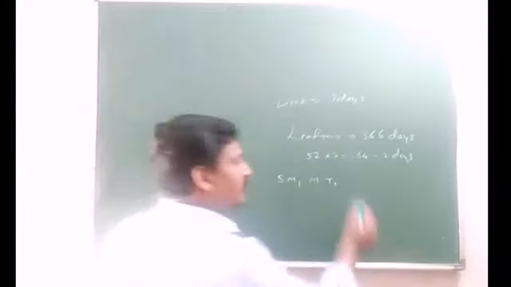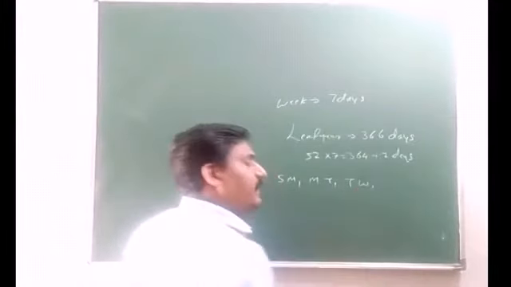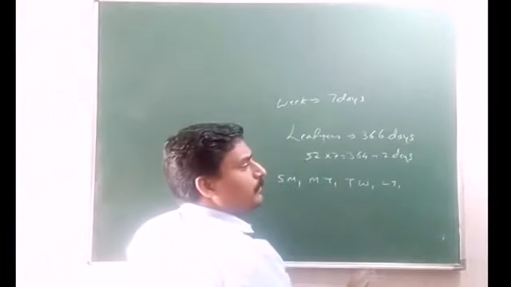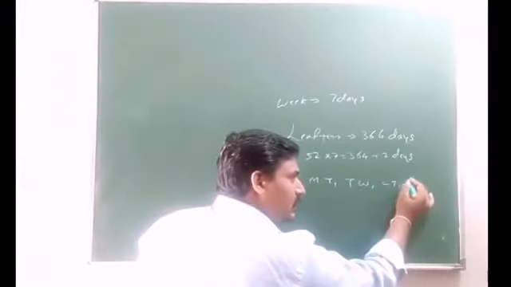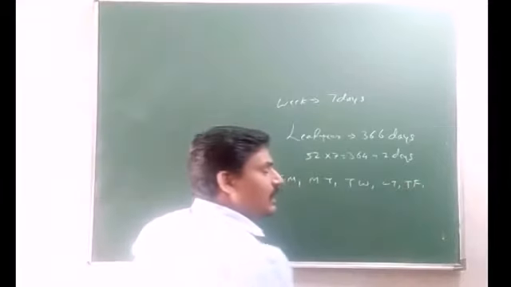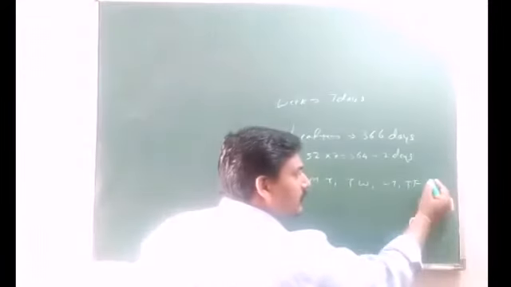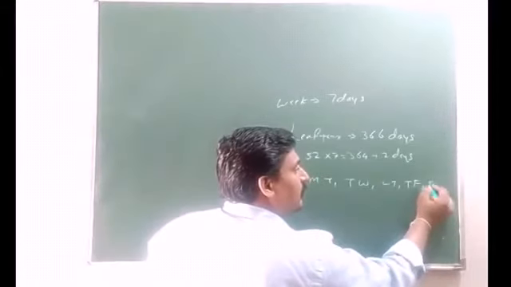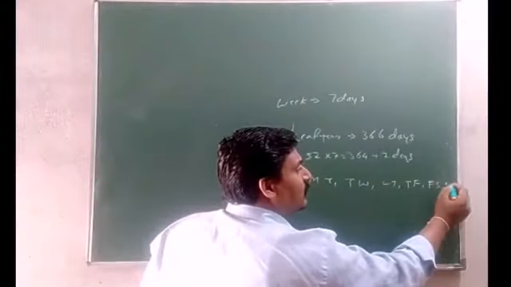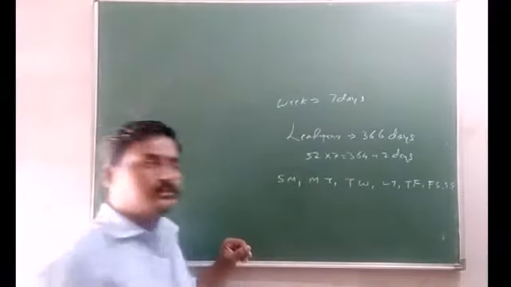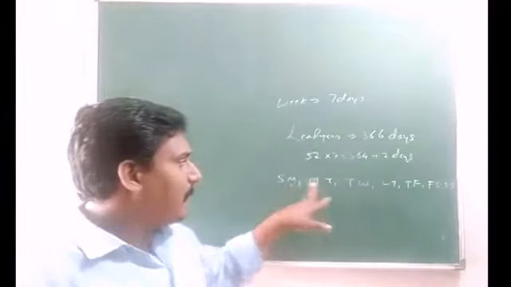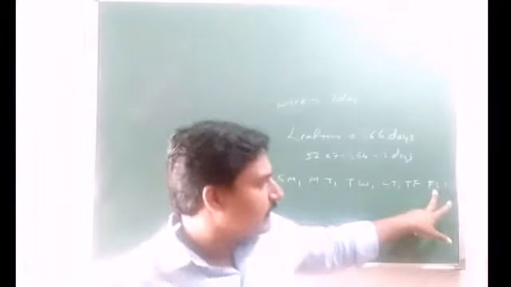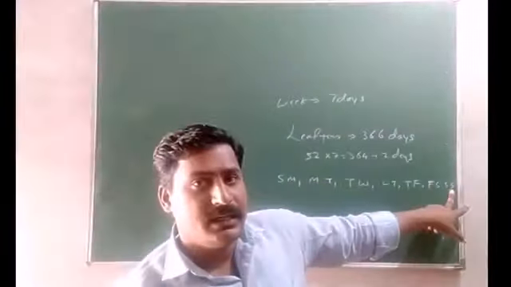Third combination is Tuesday and Wednesday. Fourth is Wednesday and Thursday. Fifth combination is Thursday and Friday. And the last combinations are Friday and Saturday, and the last combination is Saturday and Sunday. So Sunday, Monday, Monday, Tuesday, Tuesday, Wednesday, Wednesday, Thursday, Thursday, Friday, Friday, Saturday, and last Saturday and Sunday.